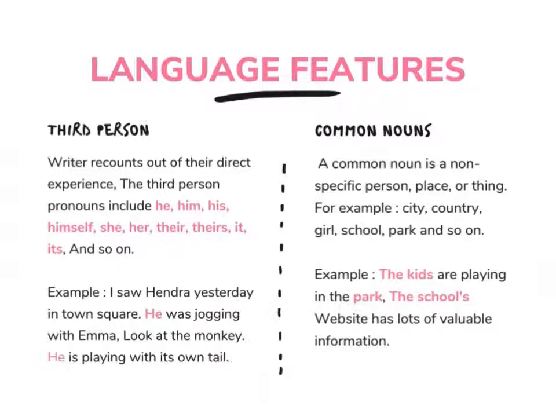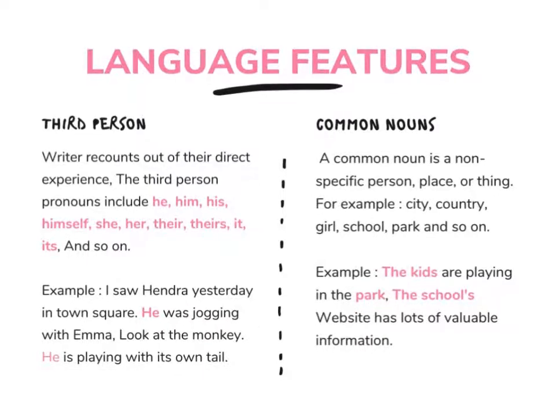For the second, we have common noun. A common noun is a non-specific person, place, or thing. For the example like city, country, girl, school, park, and so on. The kids are playing in the park. The school's website has lots of valuable information.